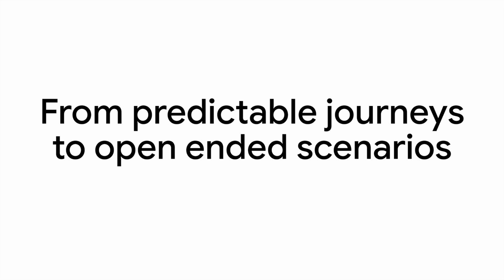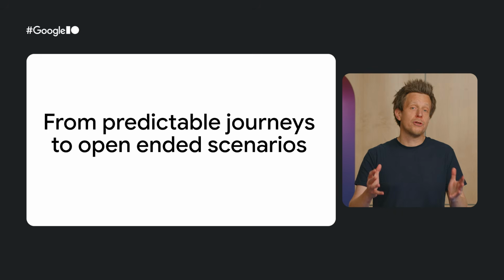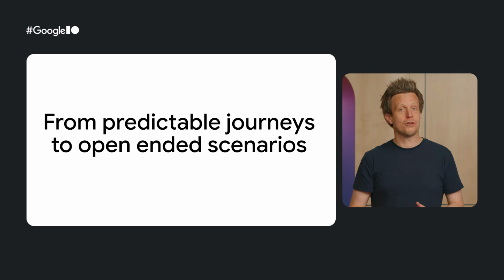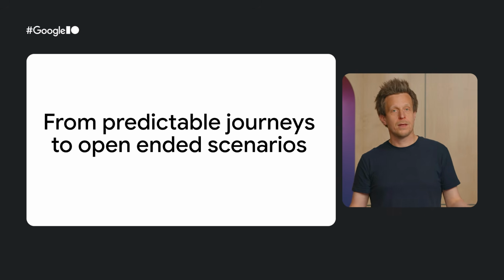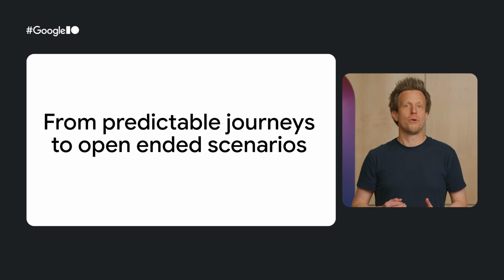Let's get started. AI has fundamentally transformed how we build products. We've moved from predictable user journeys into open-ended scenarios. Our AI products are driven by natural language, simultaneously handle many modalities, and are now capable of taking action on a user's behalf. While this lets us support a long tail of use cases, we also become accountable for the uncertainty in the user experience that comes with it. This shift necessitates a new approach.